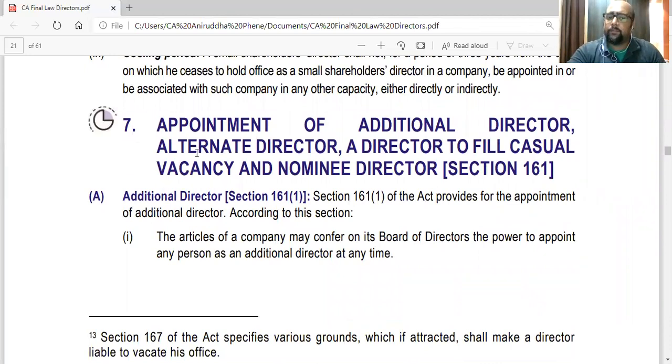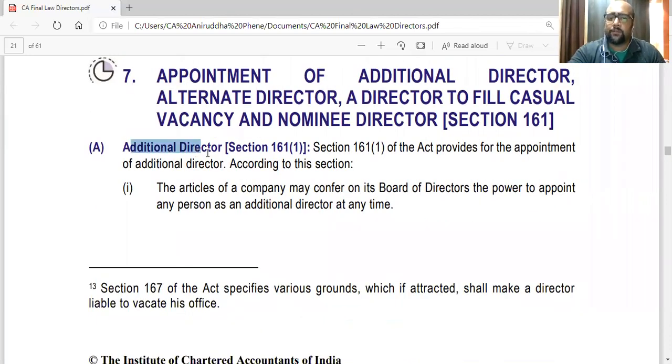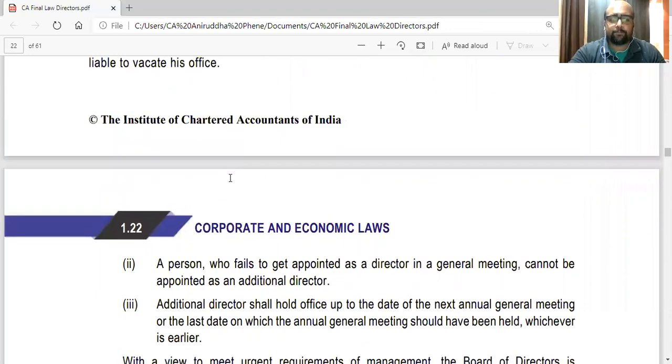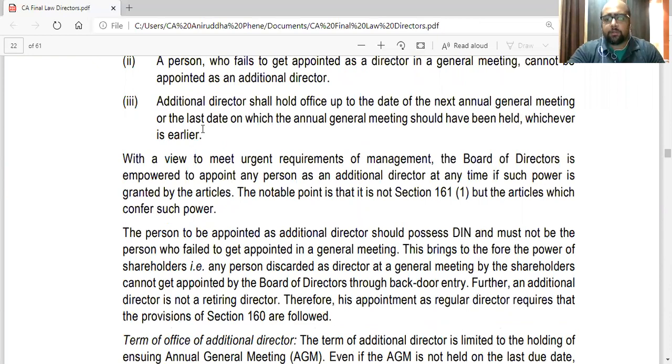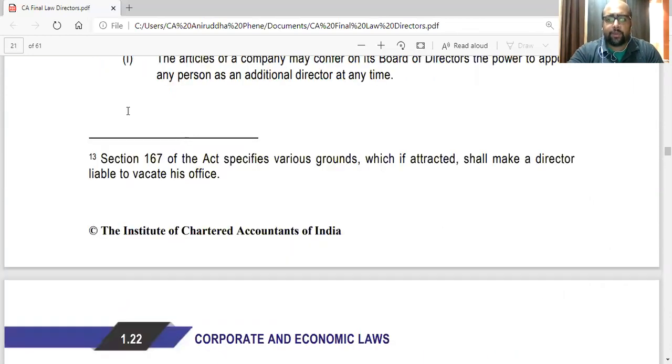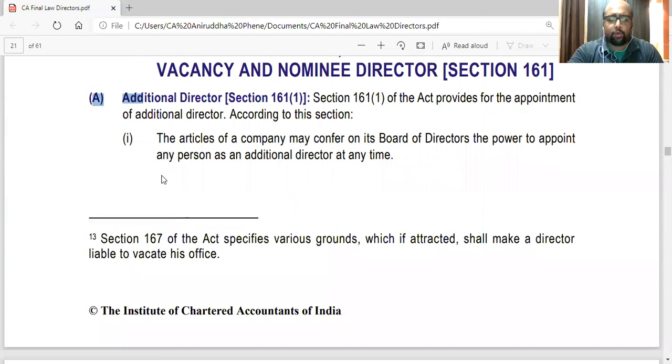So additional director, section 161, subsection 1, the whole thing. You can write A, then 1, 2, 3.